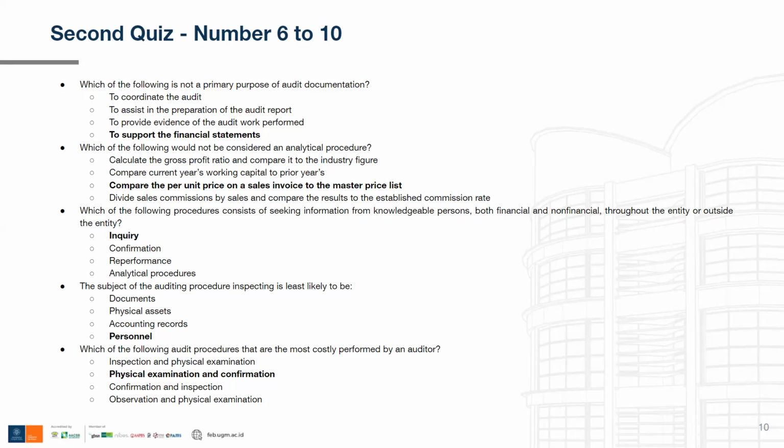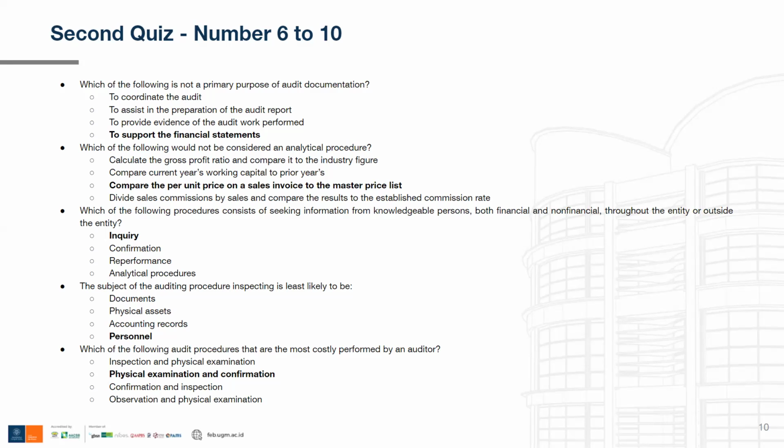The second option is to compare current year's working capital to prior years. This one is also considered an analytical procedure because, like I mentioned earlier, the auditor for each year has an expectation about the performance of a company, and he or she compares the actual performance in the current year to the actual performance from the prior year. So yes, it is considered an analytical procedure.